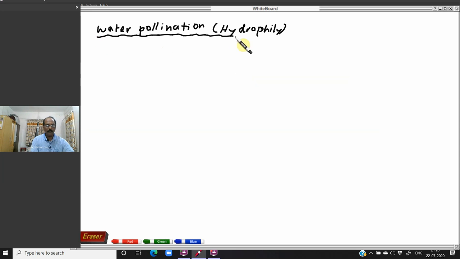It is not a widely distributed phenomenon. It is restricted to only some plants, near about 30 genera. Water pollination is found in only 30 genera, a very minor quantity. And mostly the plants are monocotyledon plants, single cotyledon plants. So water pollination is restricted to 30 genera, and most of the plants are monocotyledons.